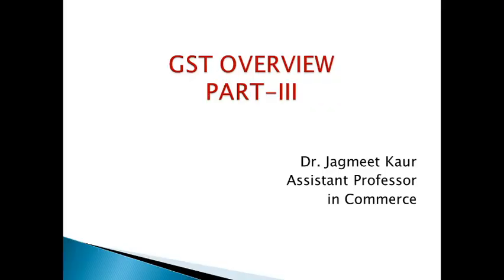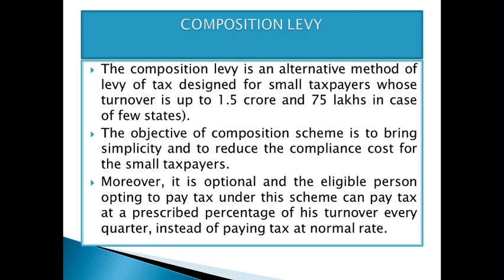GST, as we all know, is the Goods and Services Tax. The next part we are going to discuss is the composition levy. The composition levy is an alternative method of levy of tax designed for small taxpayers whose turnover is up to 1.5 crore, and 75 lakhs in the case of a few states.